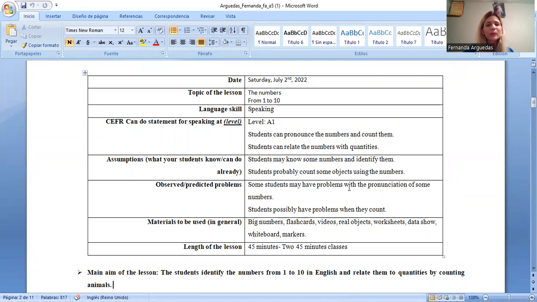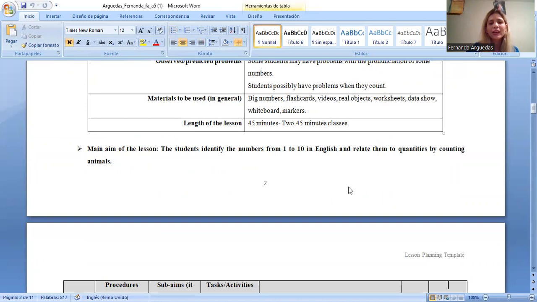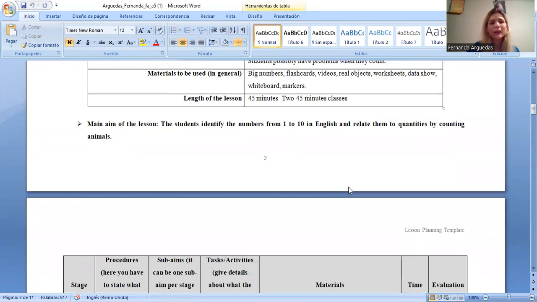And the materials to be used in general: big numbers, flashcards, videos, real objects, worksheets, data show, whiteboard, and markers. And the length of the lesson is 45 minutes.